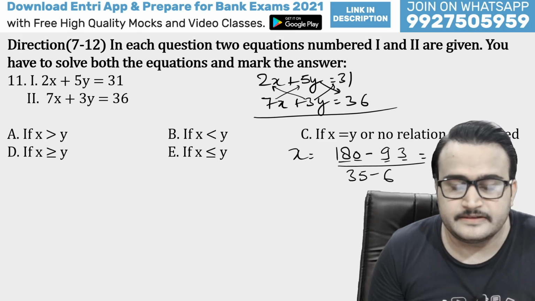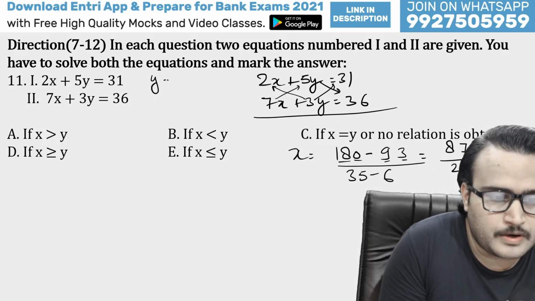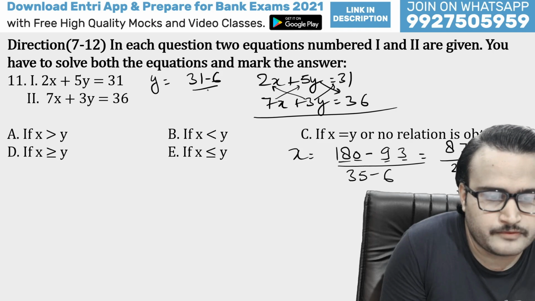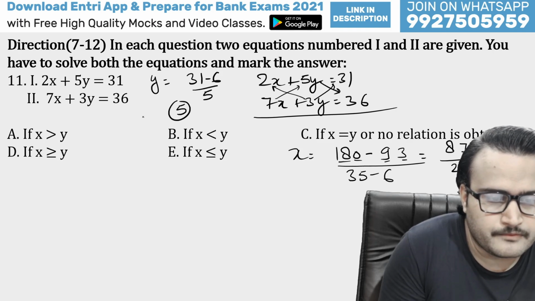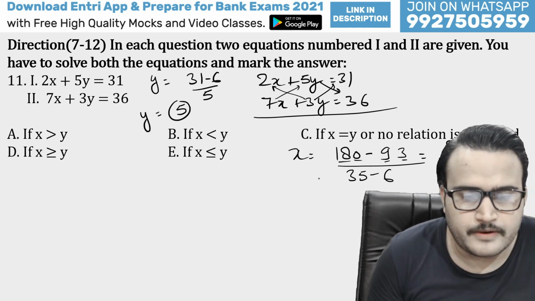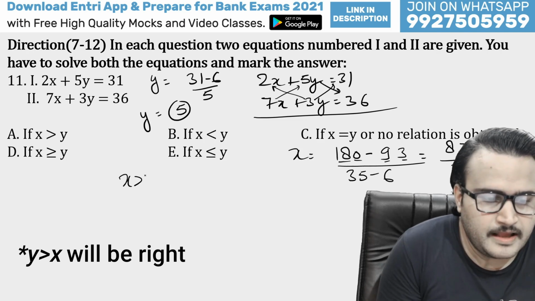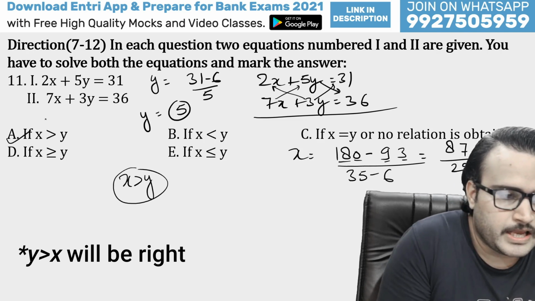So if x is equal to 3, then y will be 31 minus 6 divided by 5, that means 25 divided by 5, that means 5. So guys, obviously here we can see x is greater than y. A will be your right answer.